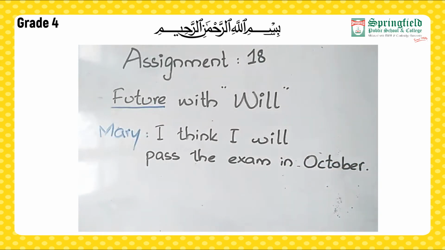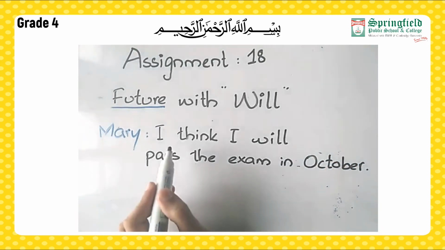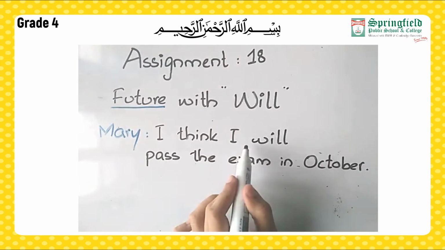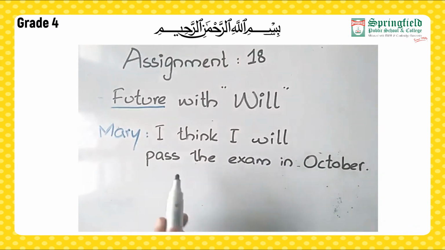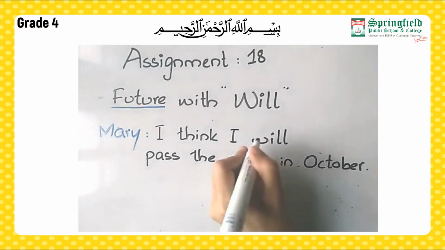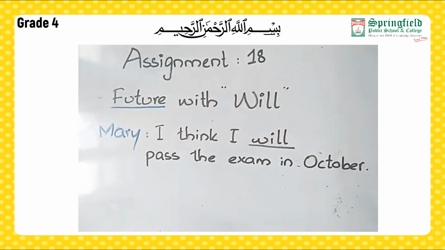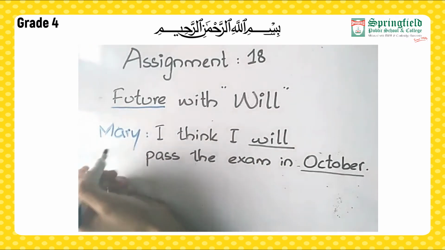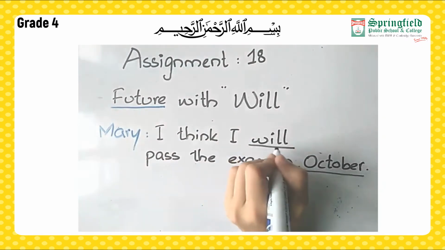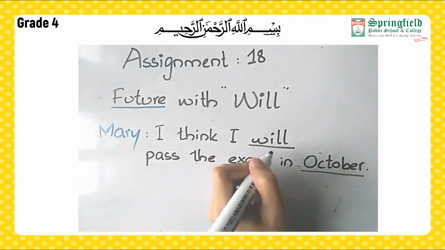So here in this sentence, you can see that Mary is forecasting or predicting that she thinks she will pass the exam in October. It is something that she is predicting for the future. That's why we are using will to tell that this thing has not happened yet, but it will happen in the upcoming time. That is, it will happen in the month of October. So here we use will to tell about the future that will happen.